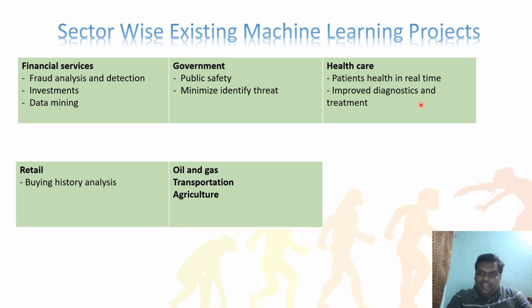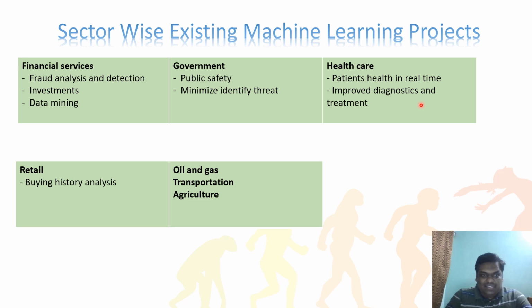Coming to healthcare, hospitals, and patients' health. You might have heard that the machine itself will do the operation, the machine itself will diagnose the issue, and it will provide the treatment pattern. So these two things are already there in the healthcare system: diagnostics and treatment. It will know the pattern from existing patients. Even for COVID-19, people are using it, to decide what type of medicine to give and what type of treatments to follow. It will learn from every patient and adapt its learning. That is a very important one, healthcare.